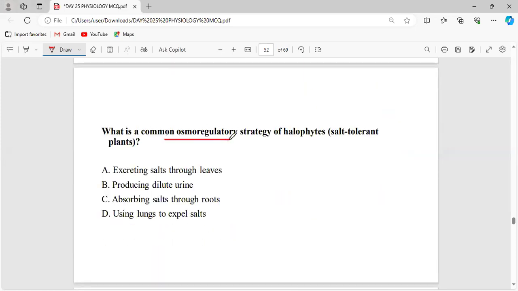Now, what is a common osmoregulatory strategy for halophytes? Halo means what? Again, the salt. Salt tolerant plants can withstand a wide range of salt, the same meaning as euryhaline.